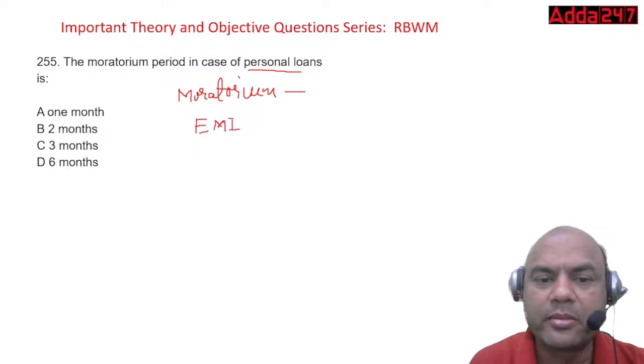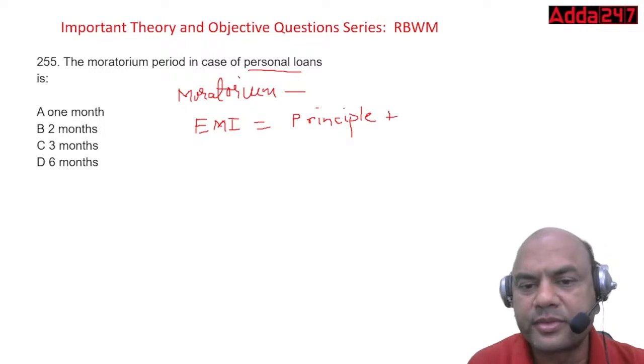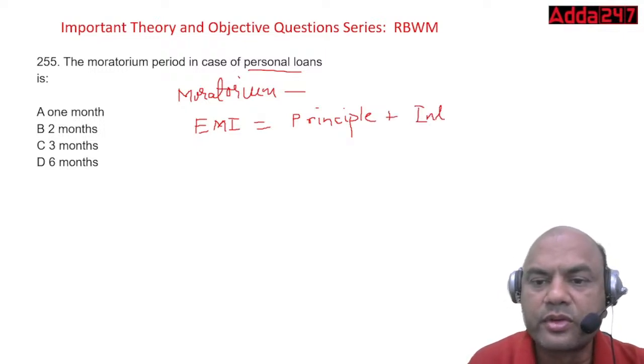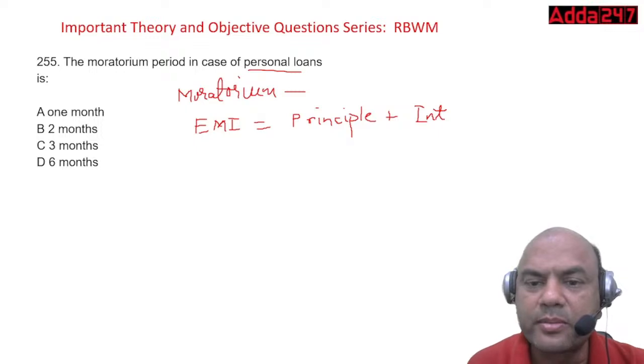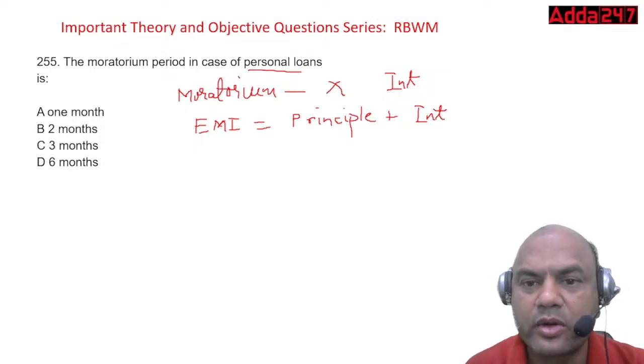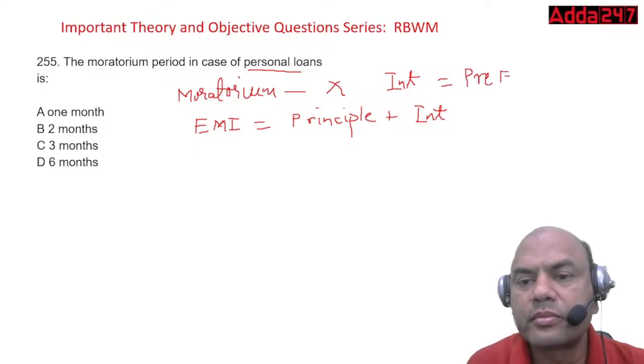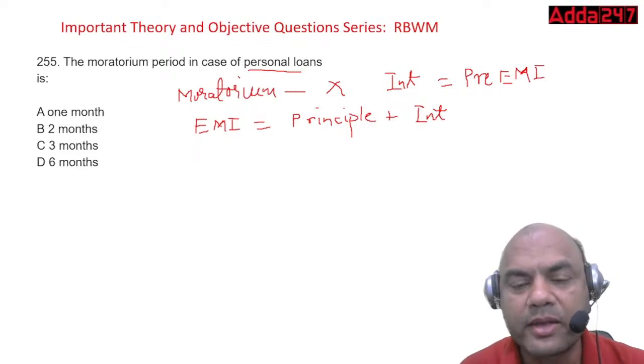EMI means principal plus interest. In this moratorium, we don't have the principal, we have only interest. During this moratorium period, the customer pays only interest. Some banks call this pre-EMI.